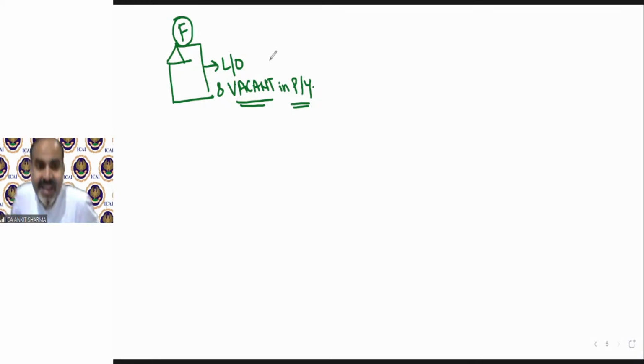So you can see in case number A or B, we take the self-occupied property or the full year vacant property. There cannot be let out. Case number D, property is let out for full 12 months. There is no vacancy. Case number E, full 12 months let out, but rent was not received for some month. Again, the property was not vacant. Case number G, either we were in the property or the tenant was in the property. Part of the year let out, part of the year self-occupied. That means it was never vacant. So you can see that in all other cases, this is mutually exclusive.